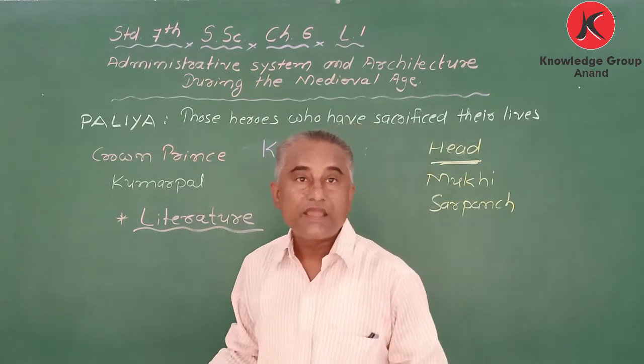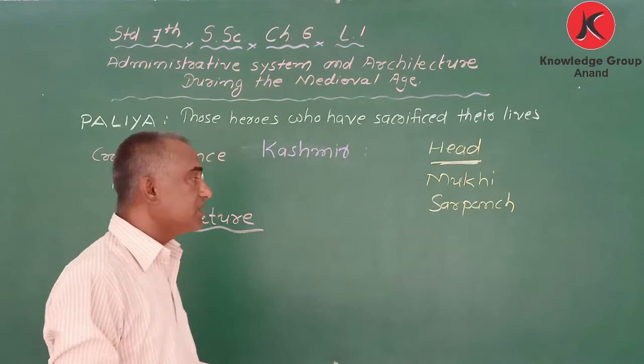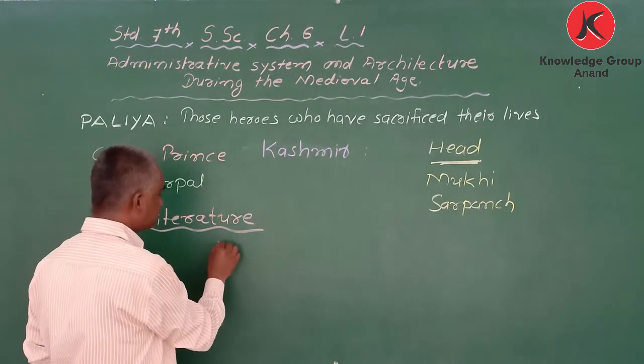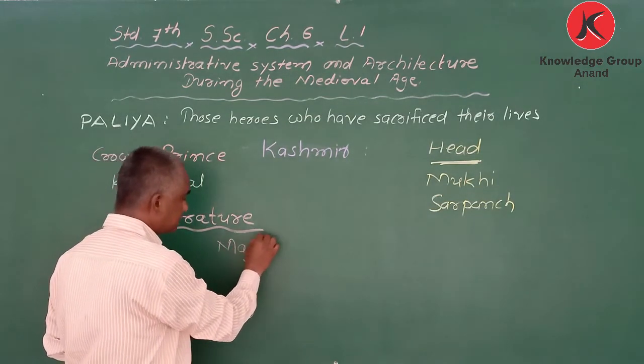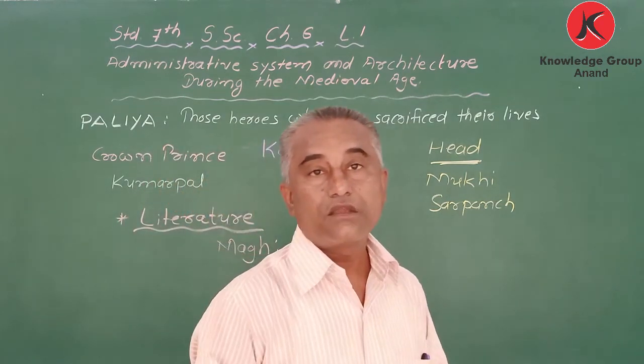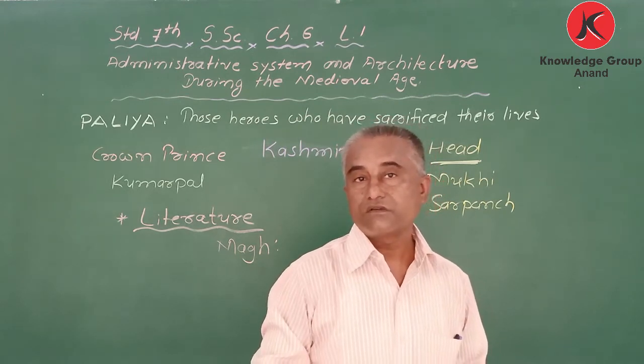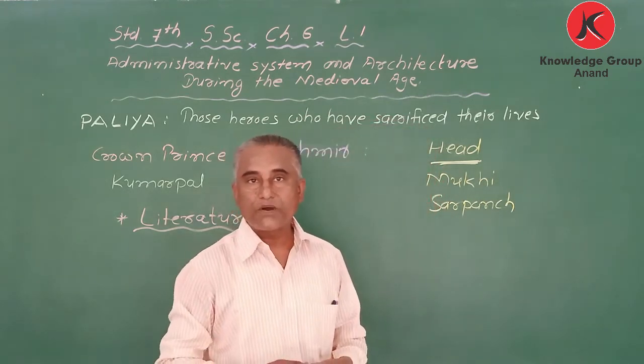At that time one person was there named Magh, and he wrote one epic, a long story. The name of the story is Shishupal Vadh. Have you heard this name, Shishupal?